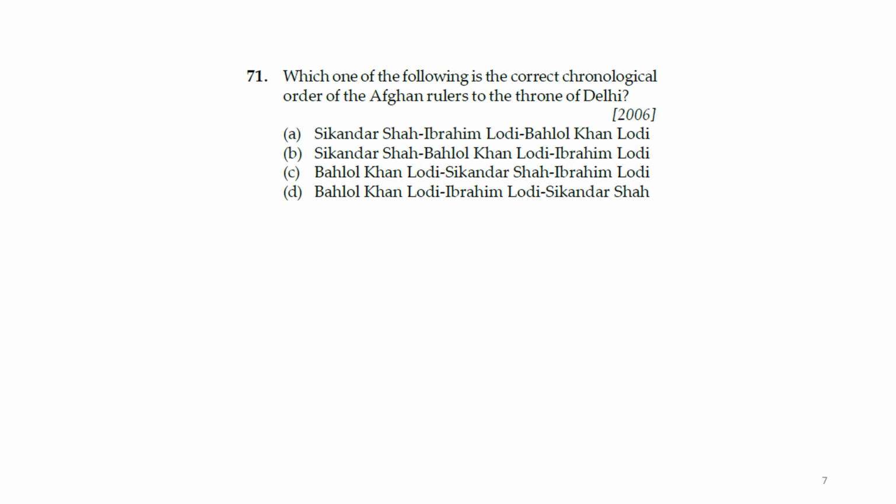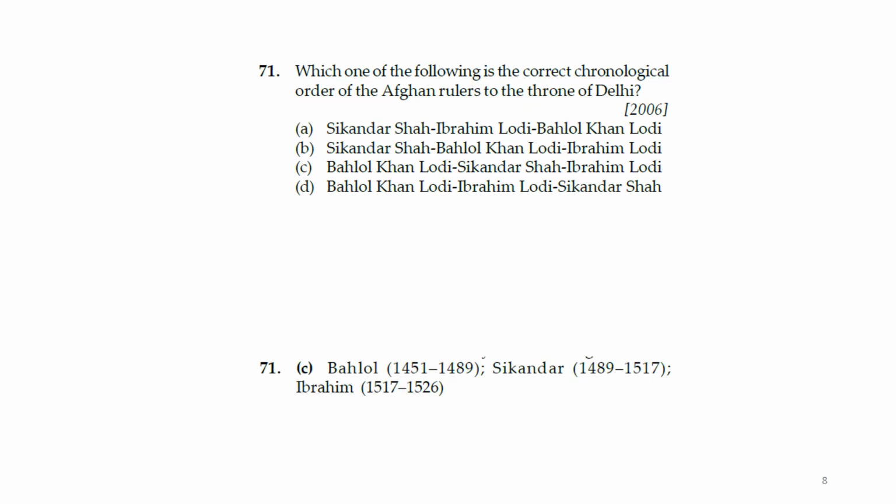Next question: which one of the following is the correct chronological order of Afghan rulers on the throne of Delhi? Here we can see Sikandar Shah, Ibrahim Lodi, and Bahlol Lodi. Out of these three, they are asking who was first and who was last. The first was Bahlol Lodi, then Sikandar Shah, then Ibrahim Lodi.